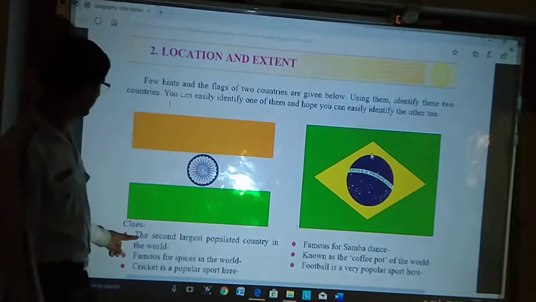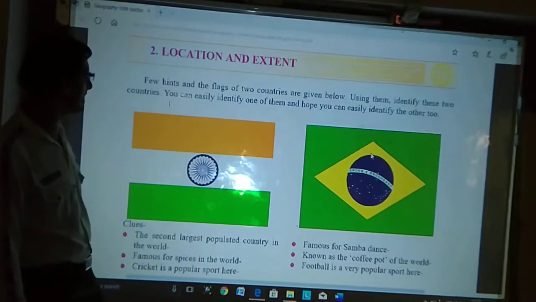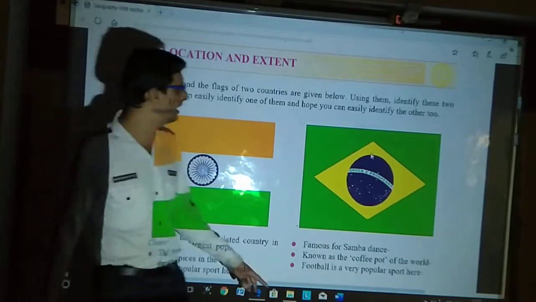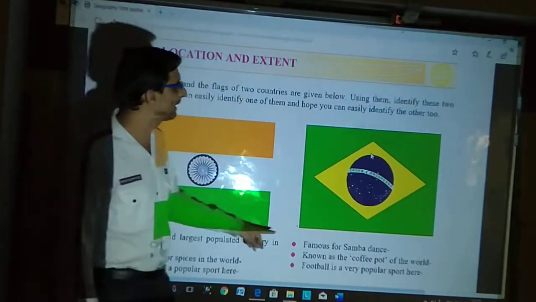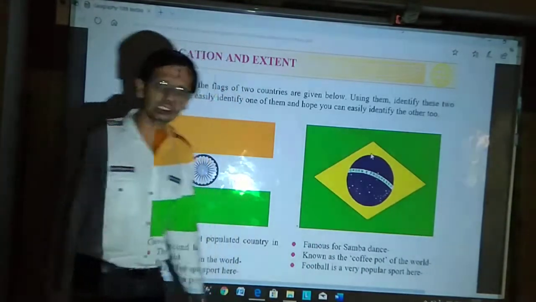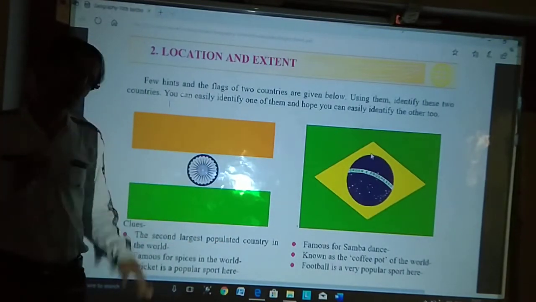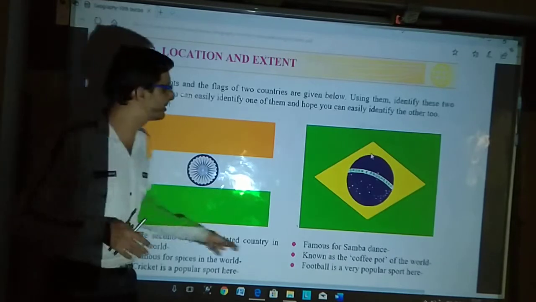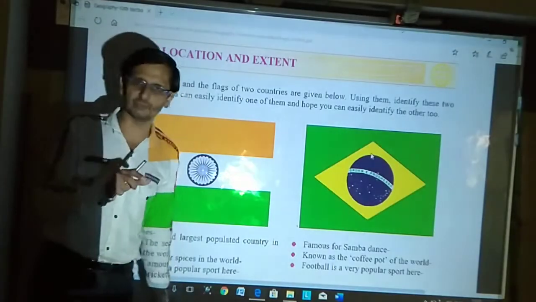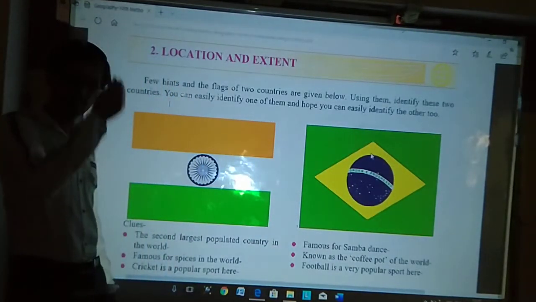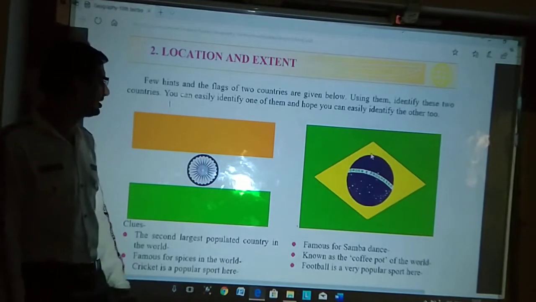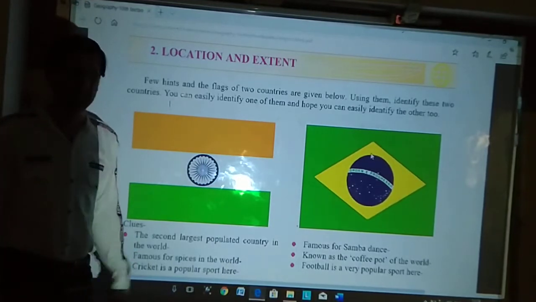So the second largest populated country in the world is India, while Brazil is famous for samba dance.